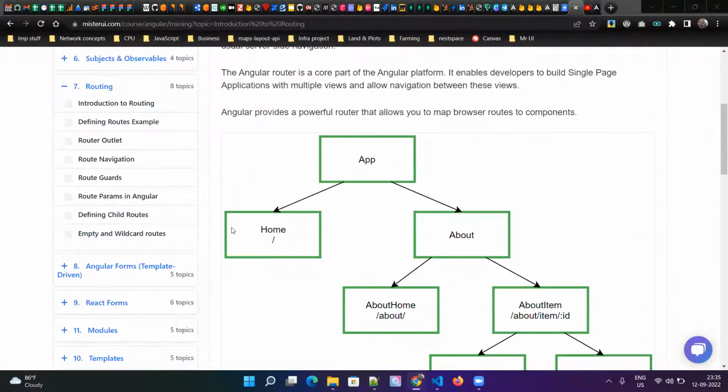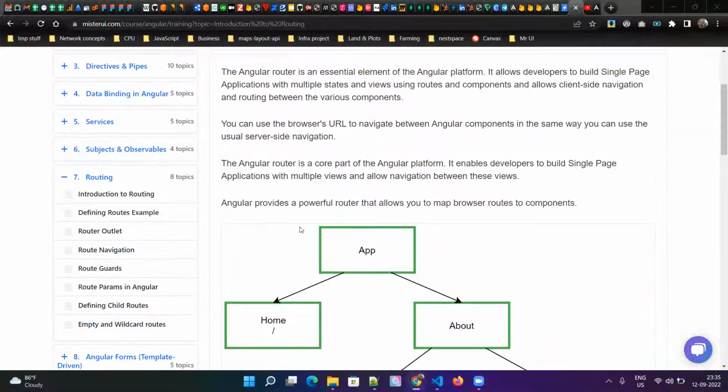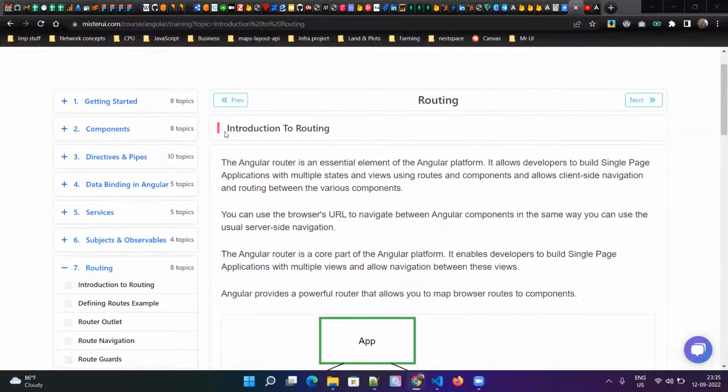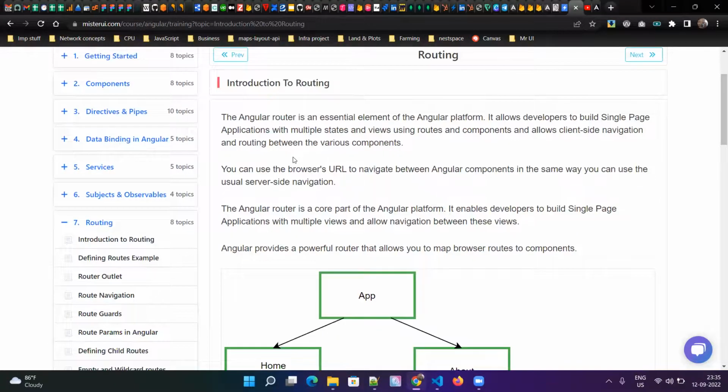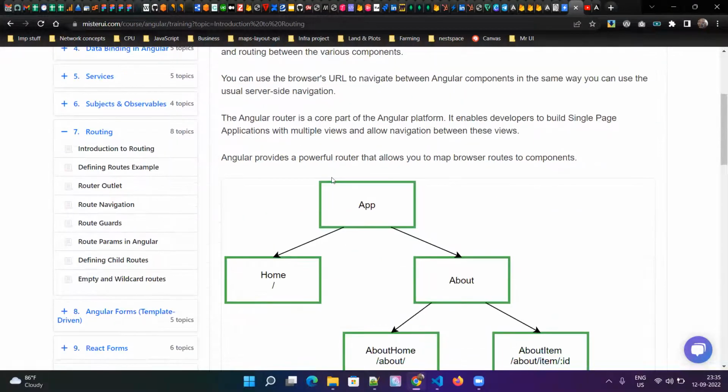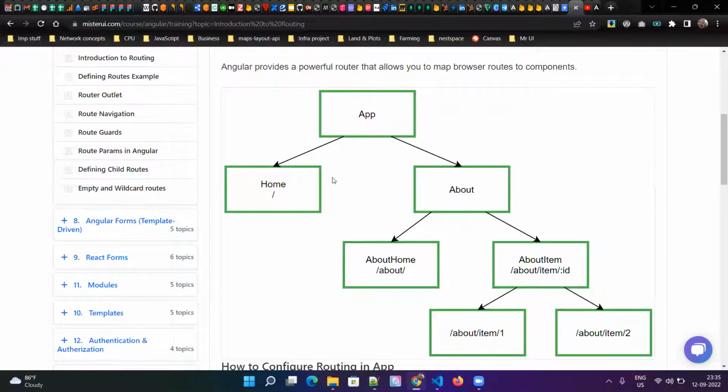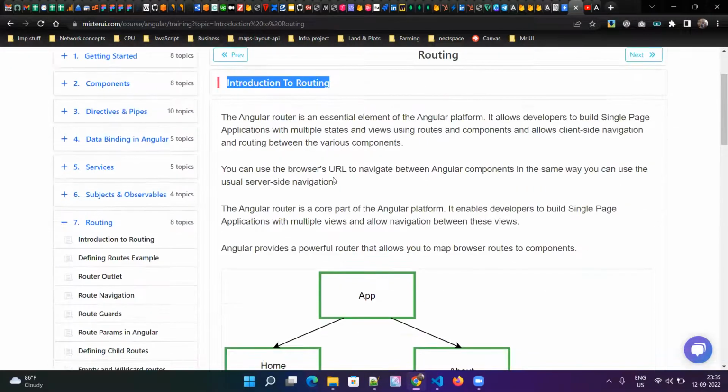Okay. So in routing, the main question is they just ask what is routing. Okay, so what is the need of routing? But when you're answering about routing, you have to tell with some examples. Basically, Angular is a single page application.